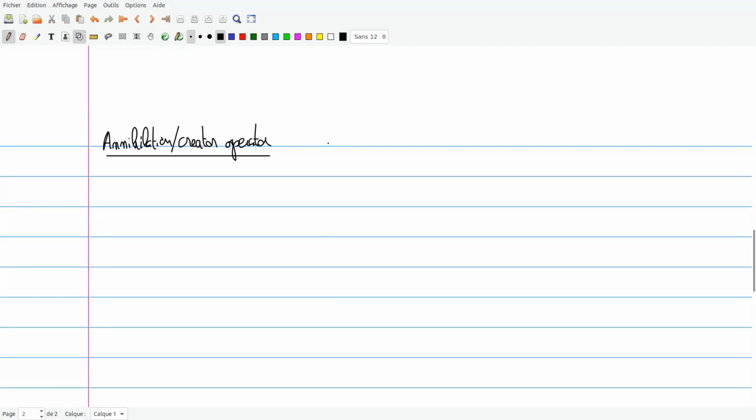Let me give them a definition. I will denote them by c_k for the annihilation operator and c_k dagger for the creation operator. And here k will still be a half integer, that will be a position. And a good way to view them, for instance c_k, is to say, okay, I have a state.